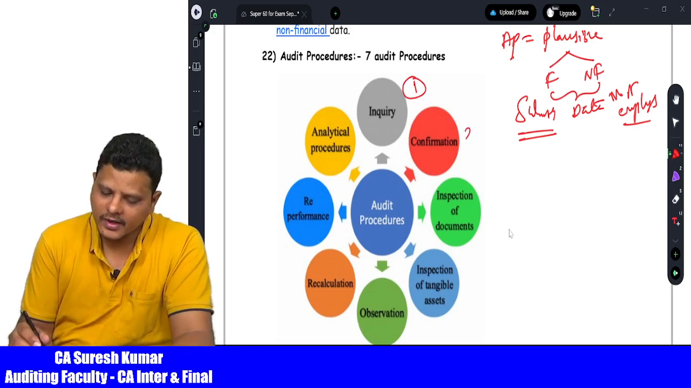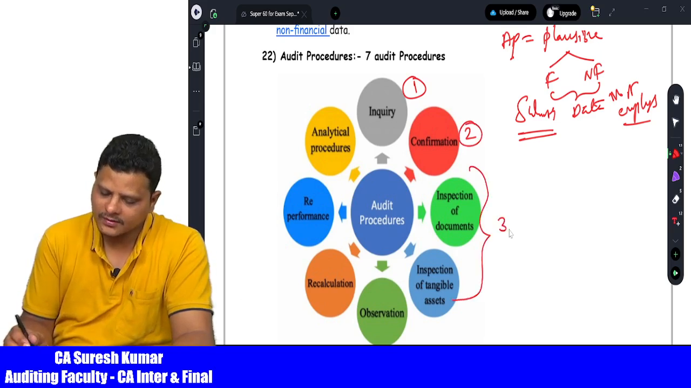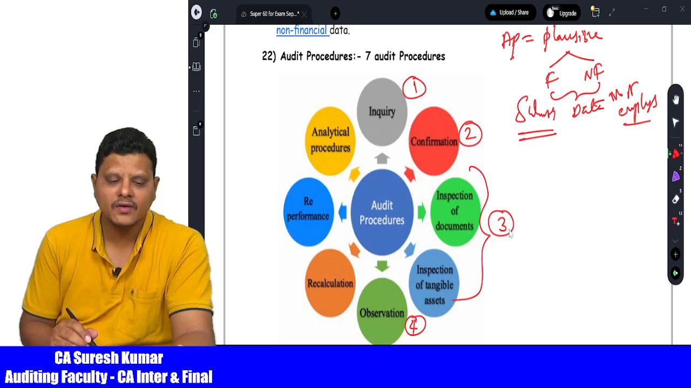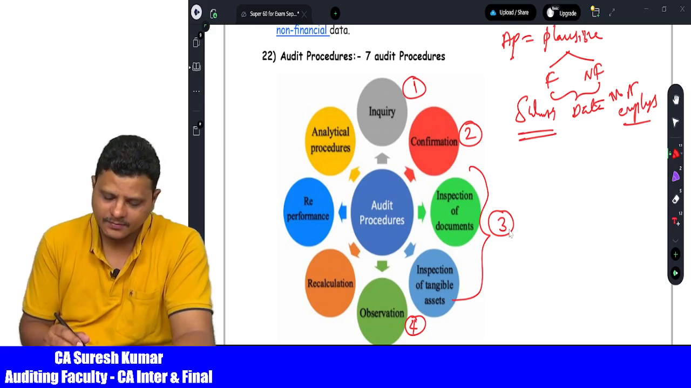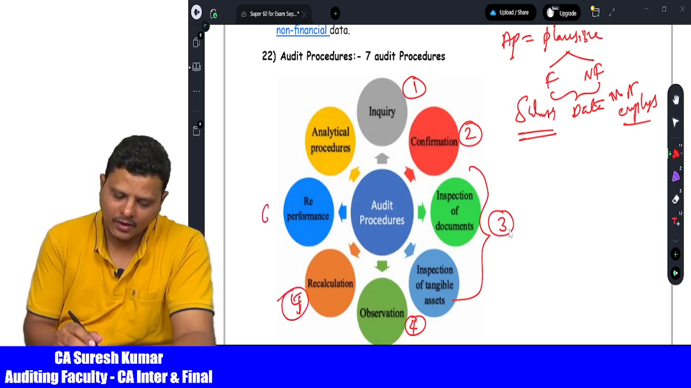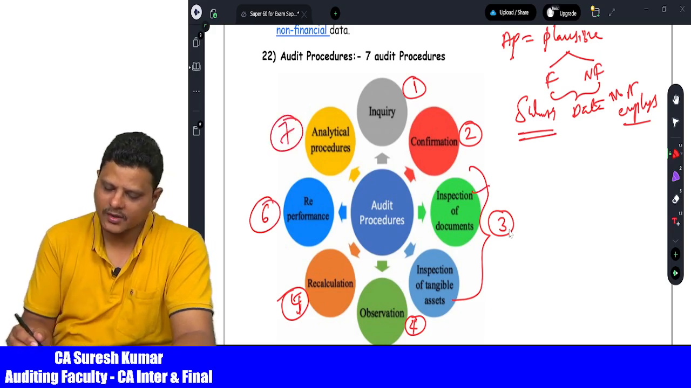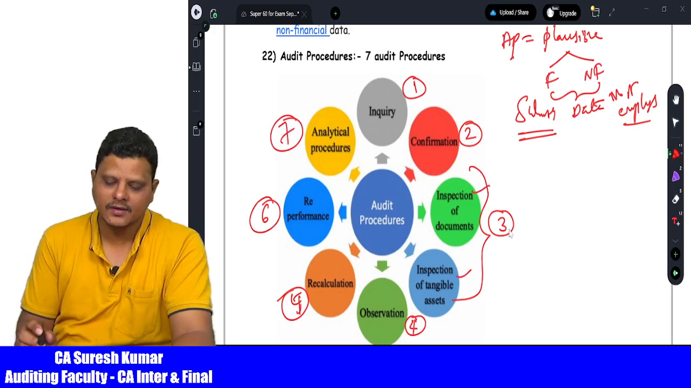Then comes to external confirmations. Then point number 3, inspection. Then comes to observation of the data and observation of the various items in the companies. Then comes to point number 5, recalculation. Point number 6, reperformance. Point number 7, analytical procedures. Inspection is repeated 2 times, hence I consider it as 1 point.